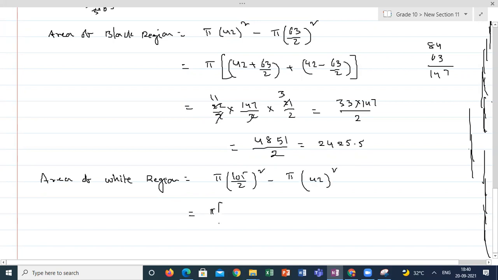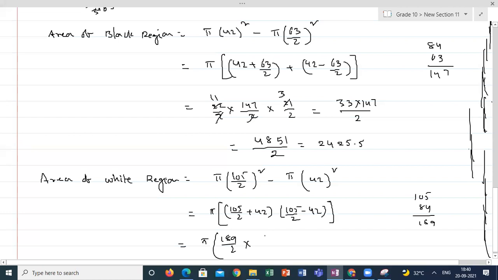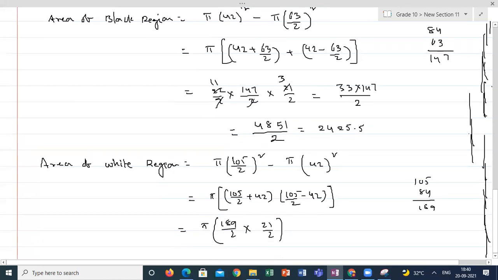This is pi if I am taking common, 105 by 2 plus 42, 105 by 2 minus 42. This will give 105 plus 84, 189 by 2 into 105 minus 84, so 21 by 2.